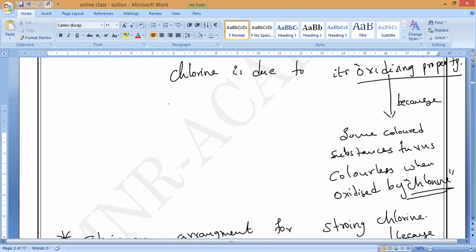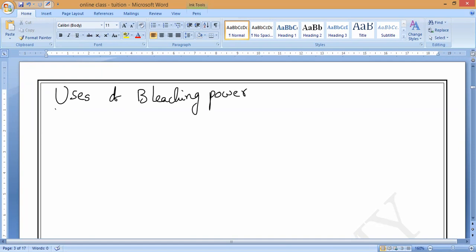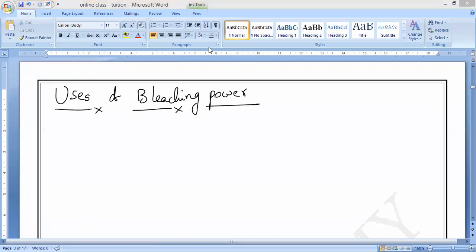Uses of bleaching powder. What is that? You understand or not? Karthikeyan, can you say what is the first use of bleaching powder? It is a disinfectant, sir. Used as an oxidizing agent. No, disinfectant, okay.